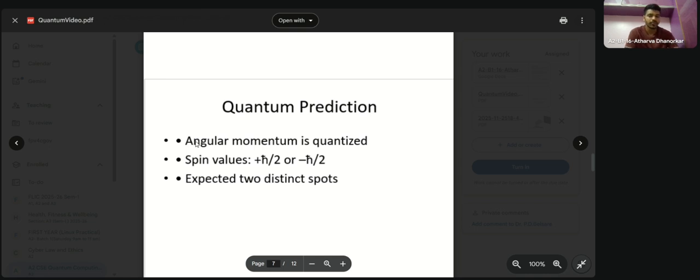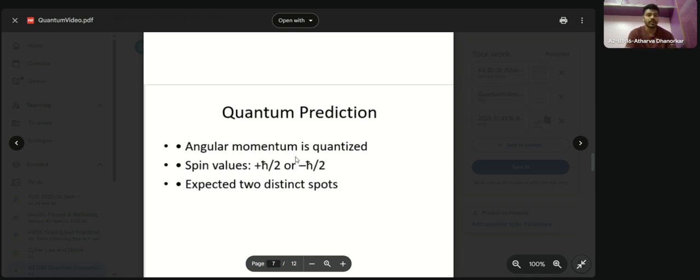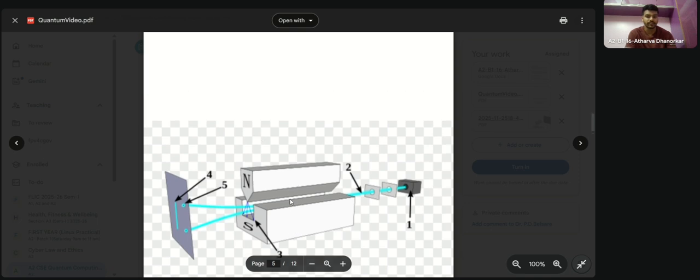This was due to angular momentum being quantized, and the spin value, as you can see, plus indicates upward spin and minus indicates downward spin. That's why they wanted to take only a single atom. So they have taken a silver atom, because the silver atom does not react with any other component.